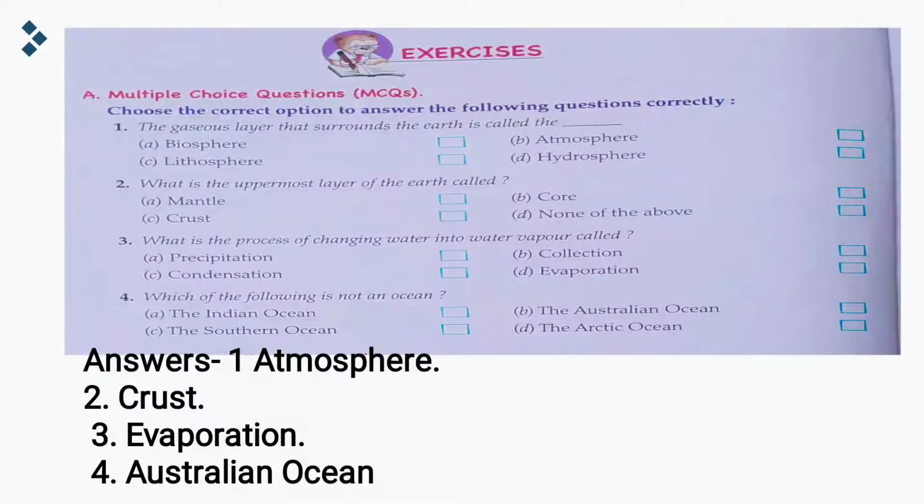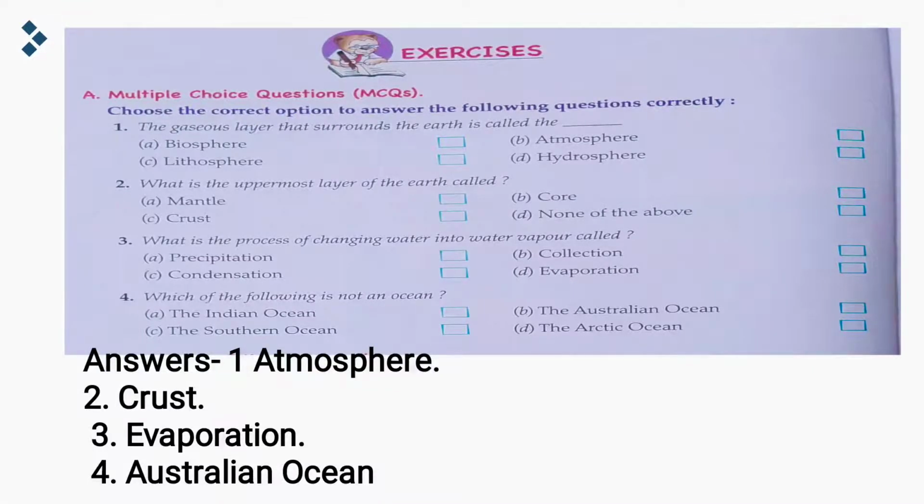Choose the correct option to answer the following questions correctly. Number 1, the gaseous layer that surrounds the earth is called the dash. Options are given: biosphere, atmosphere, lithosphere, hydrosphere. So, the correct answer is atmosphere. The gaseous layer that surrounds the earth is called the atmosphere.